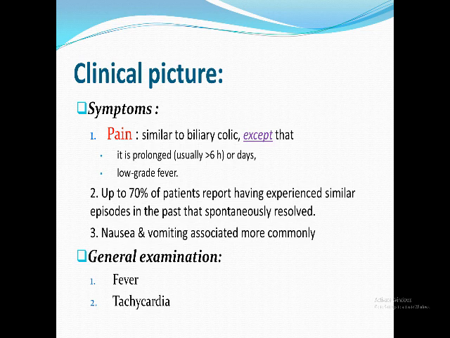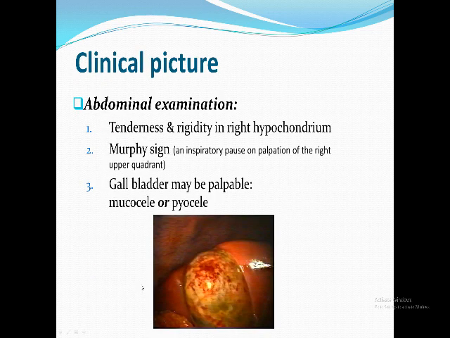They are 2 manifestations of the same disease. The disease is gallstones, which might present with simple colic or might present with acute cholecystitis, and I think now you can differentiate between both. 70% of these patients have a history of this biliary colic, the simple one. Usually any pain is associated with nausea and vomiting due to associated pylorospasm. If you examine this patient, you will find fever, as I told you, and tachycardia related to this increase in the temperature. Again, this is one of the differences, tenderness and rigidity in the right hypochondrium.